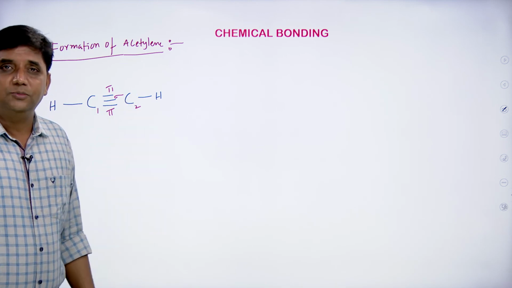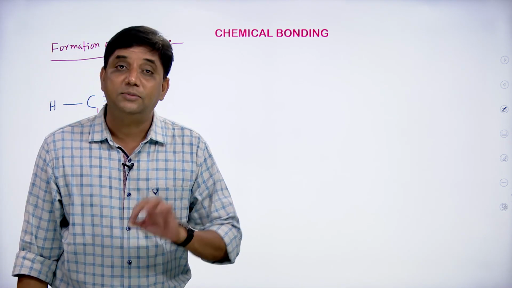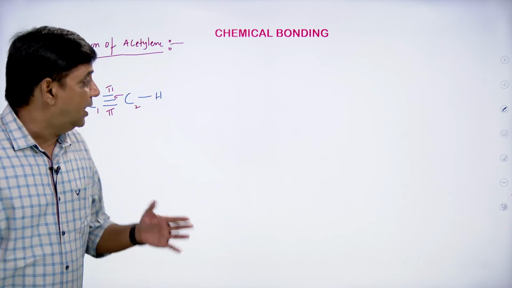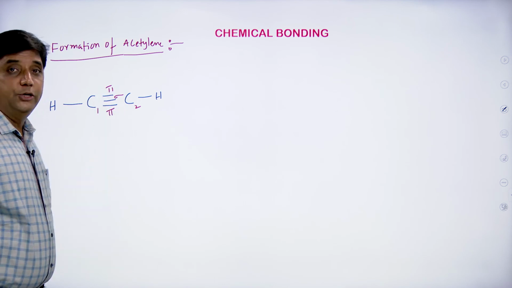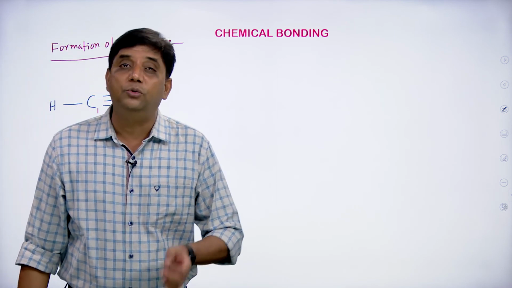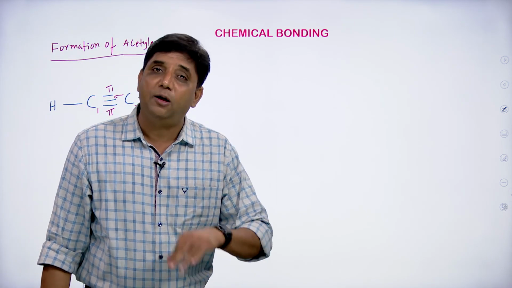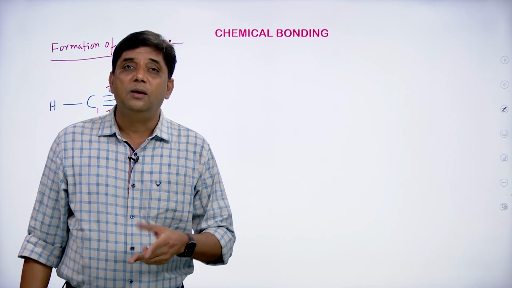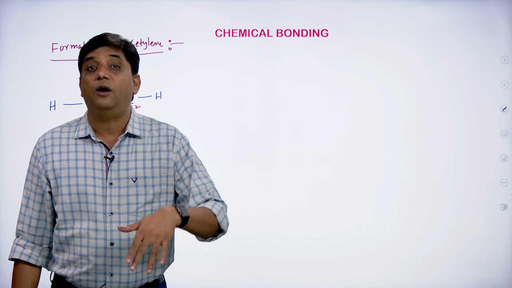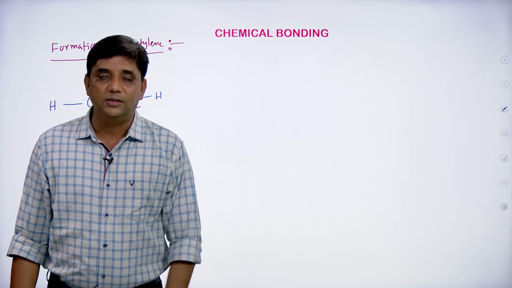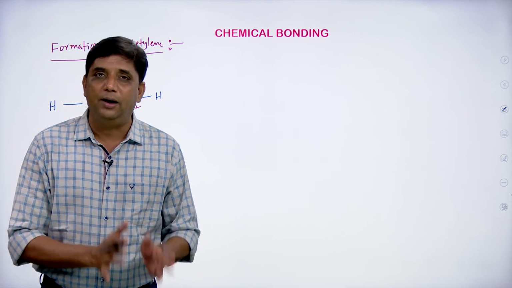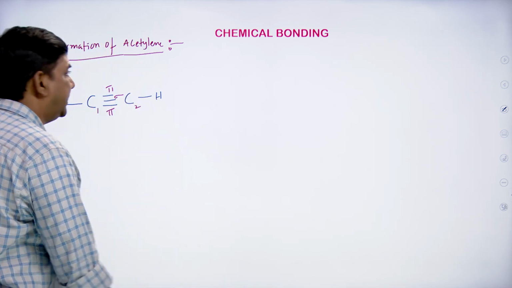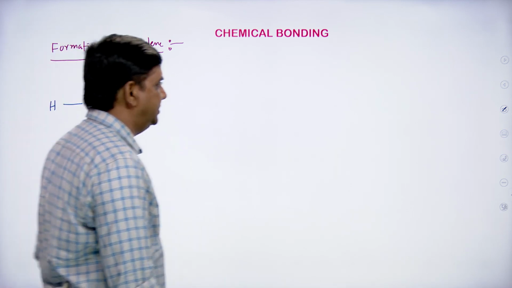So in the acetylene molecule, again we have two central carbon atoms, students. Each carbon will undergo hybridization now. See, each carbon is forming two pi bonds. As I already told you, pi bonds cannot be formed by hybrid orbitals. So the two pi bonds must be formed by two pure orbitals. So each carbon should contain two pure orbitals and two hybrid orbitals, so it has to undergo sp hybridization.